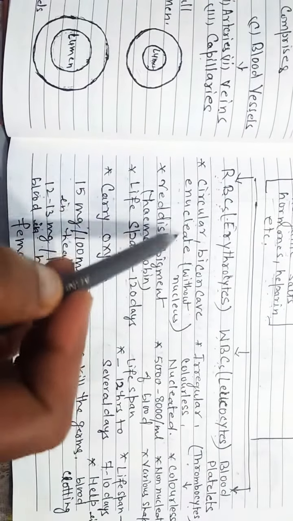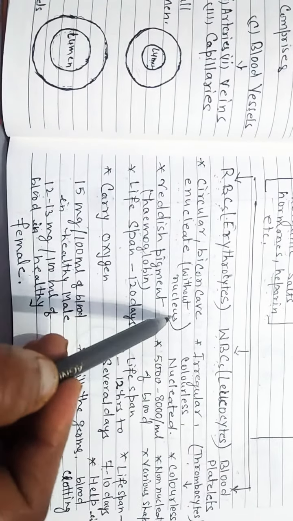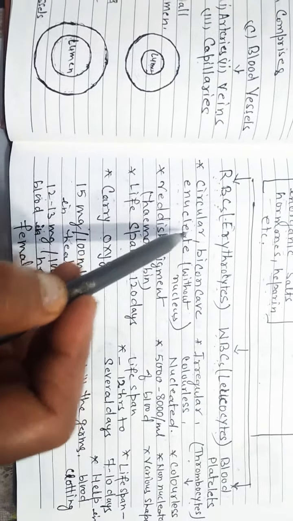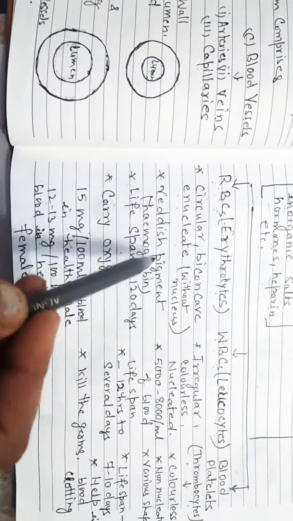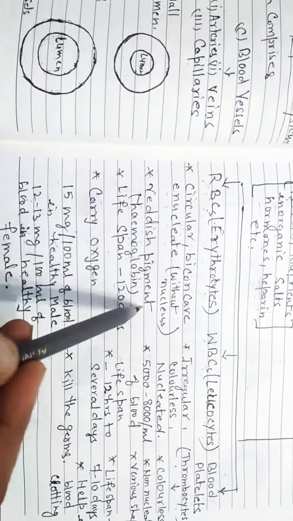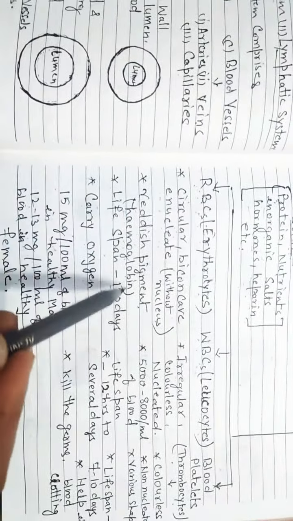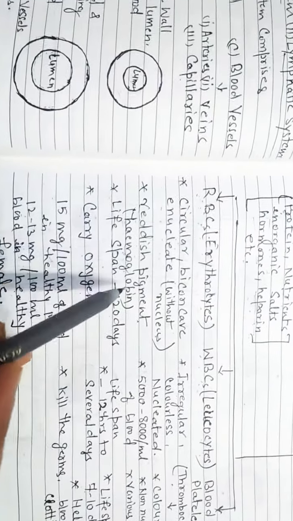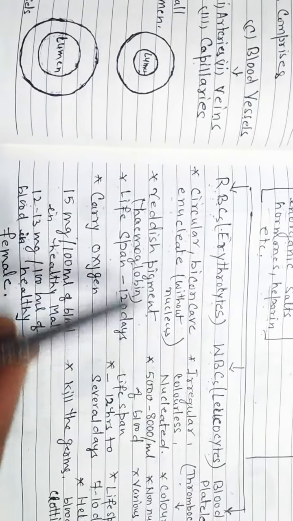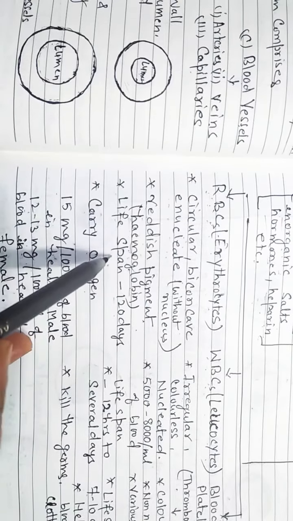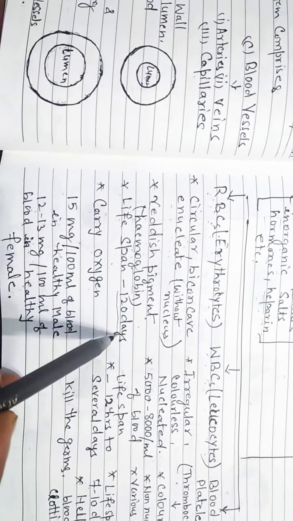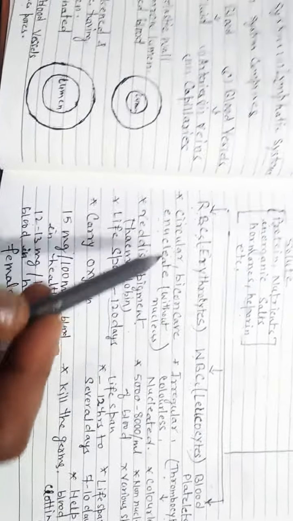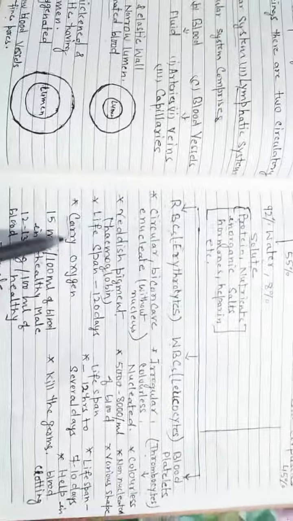They are enucleate, that means without a nucleus. They contain a reddish pigment called hemoglobin. Hemo means iron and globin means protein. The lifespan of RBC is 120 days. The function of RBC is to carry oxygen.